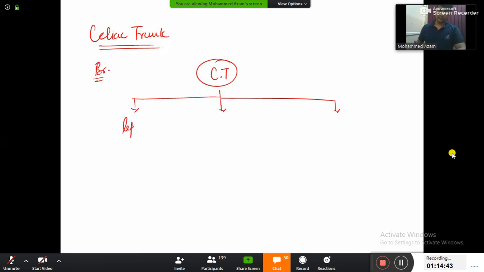The 3 main branches of the celiac trunk: number 1, the left gastric artery. Number 2, the splenic artery. And number 3, the common hepatic artery.